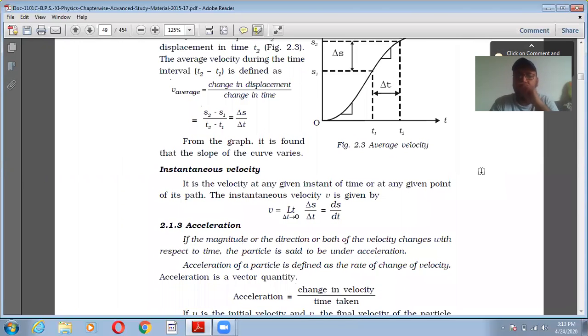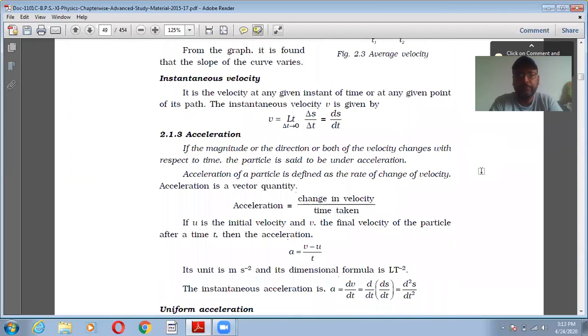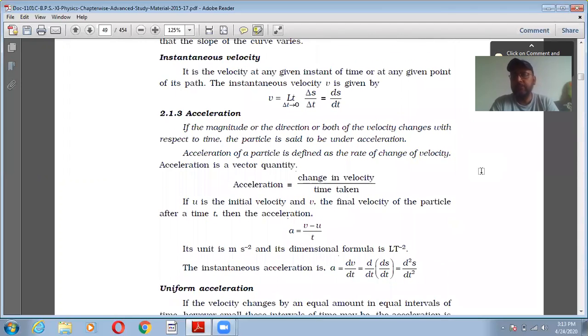Instantaneous velocity. Instantaneous means at any instant. Suppose you are going in a car and at any moment you just look at the speedometer of the car. Whatever value is shown on that speedometer will be the instantaneous velocity of the vehicle. Next is acceleration.